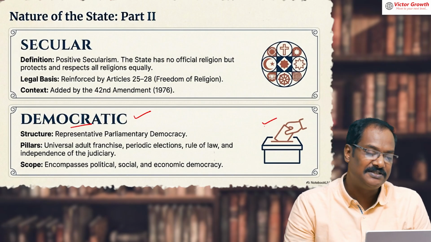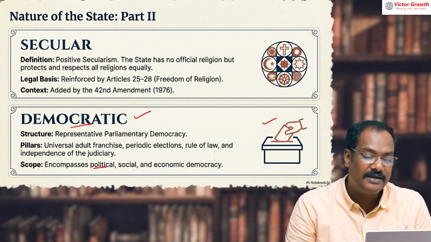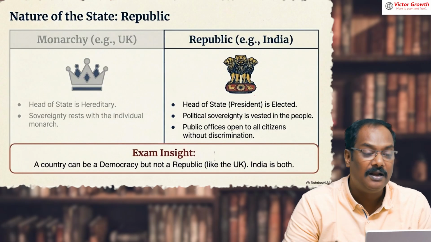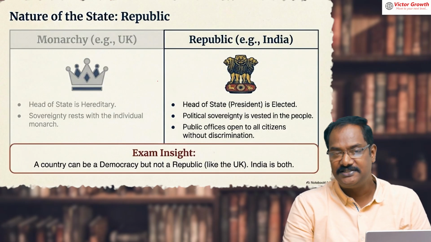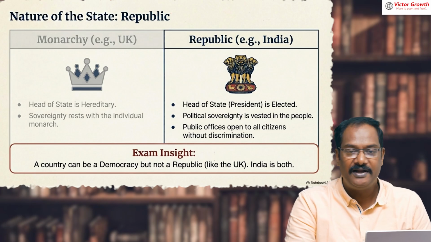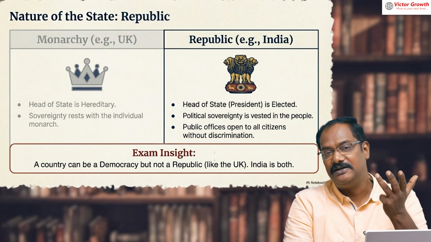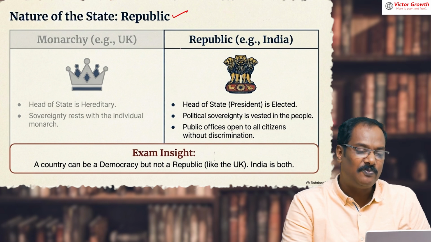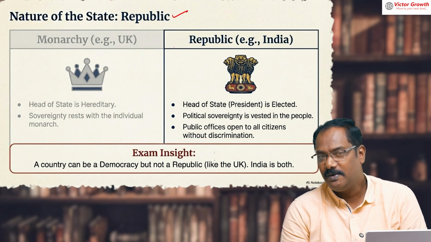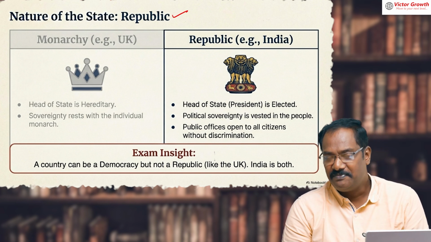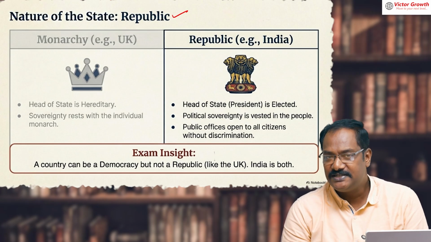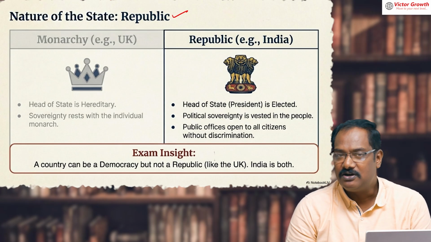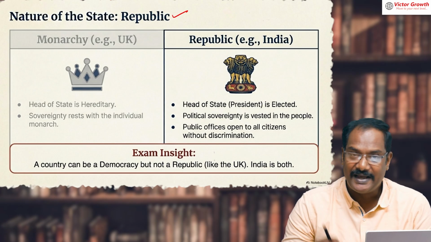That is why the elections happen. So we have political, social, and economic democracy. All kinds of democracy are there. Now, the nature of the Indian state. One more example: I already told you, republic is there, sovereign is there, then socialist is there. Now, republic and democratic, a lot of people get confused. Always remember, on 26th January 1950, India became a republic. That is when the concept of the president comes, the head of the state.